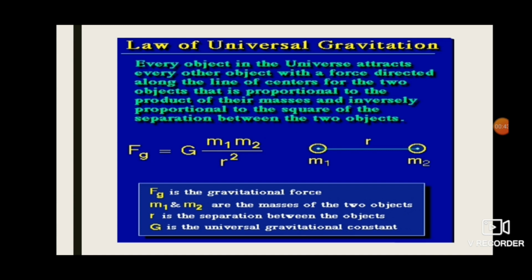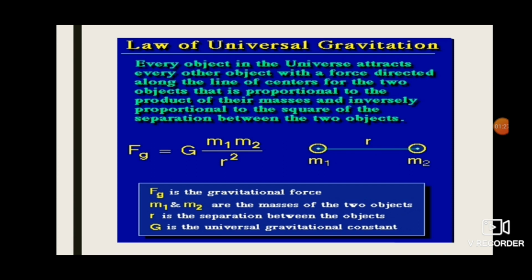The first one is law of universal gravitation. This law states every particle of matter in this universe attracts every other particle with a force. This force is directly proportional to the product of their masses and inversely proportional to the square of the distance between the centers of these masses. This is called Newton's universal law of gravitation.